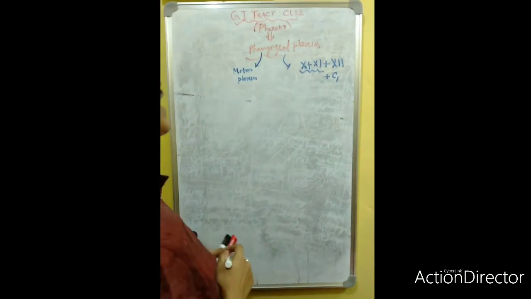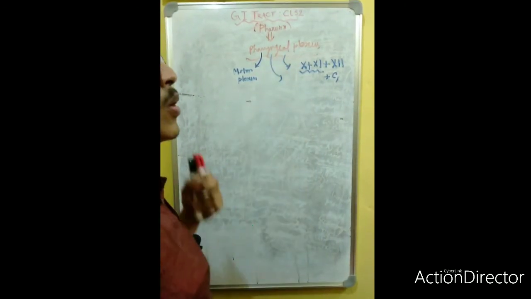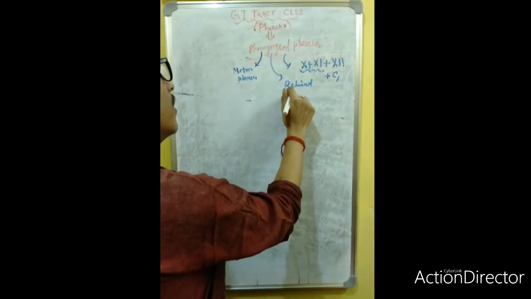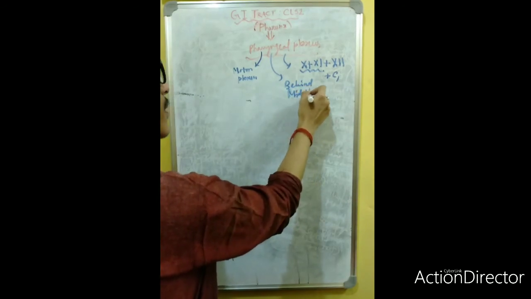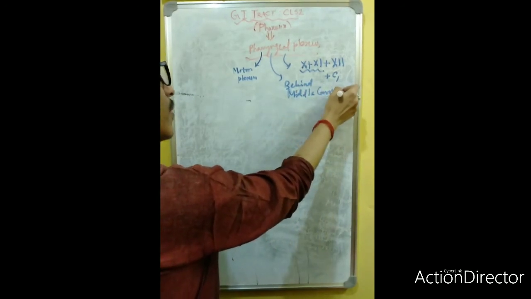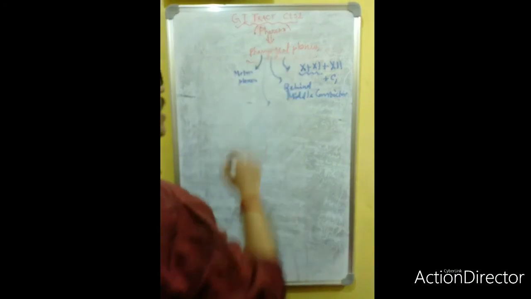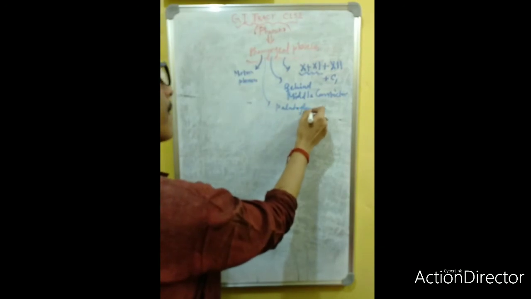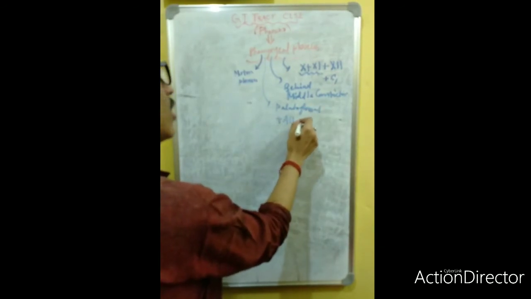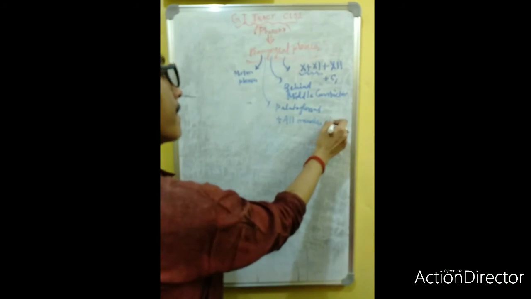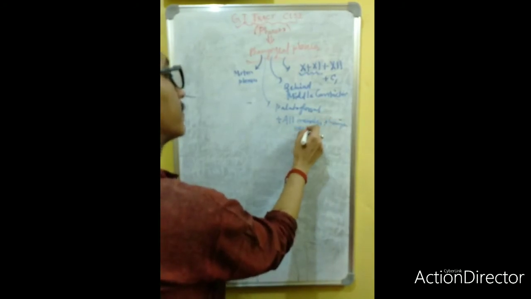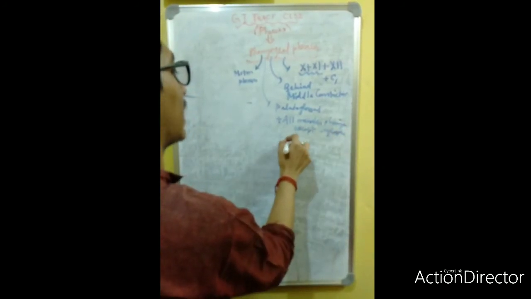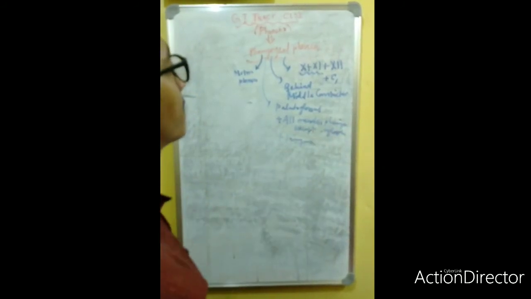So this is the pharyngeal plexus formation, and where is it located? It is located behind the middle constrictor. What is the area of supply? It supplies all the muscles of the pharynx except the stylopharyngeus, and the larynx. So this is the pharyngeal plexus. These are the 4 points.